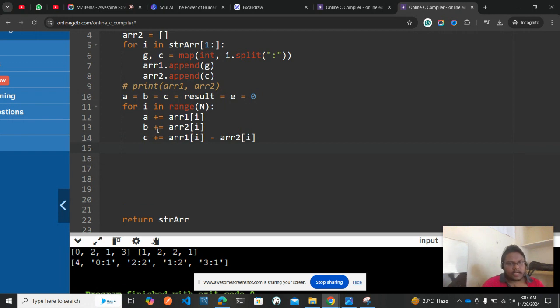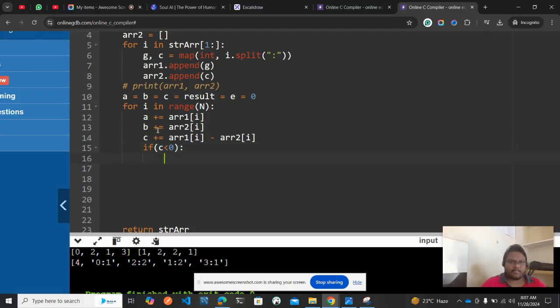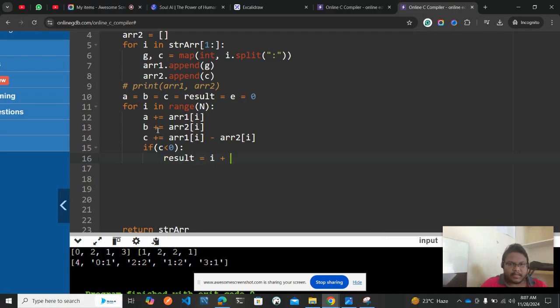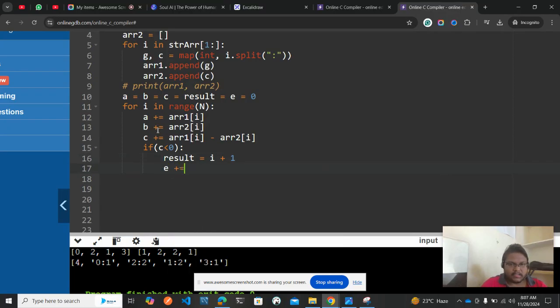Done. Now in case c is less than 0, in case the total cost is less than 0, we need to reset the starting point, so that we can fill the gas again. So now result is equal to i plus 1, I need to increment, and then e plus equal to c, which is the cost cutting, and then I'll be resetting the starting point cost.